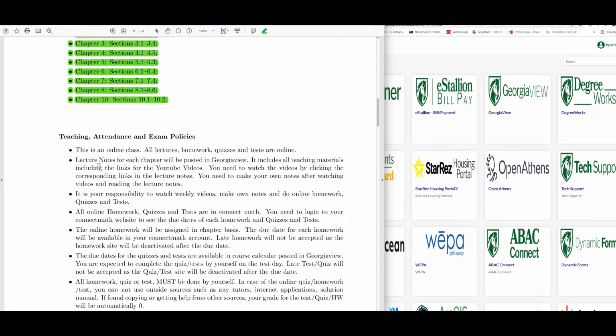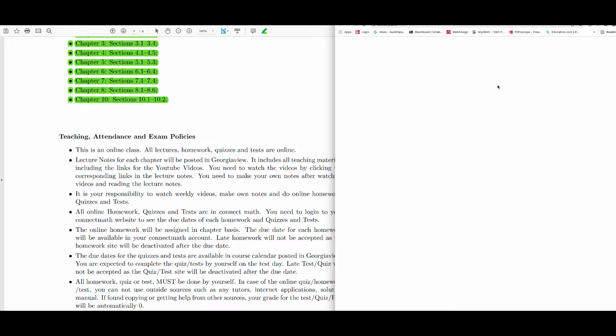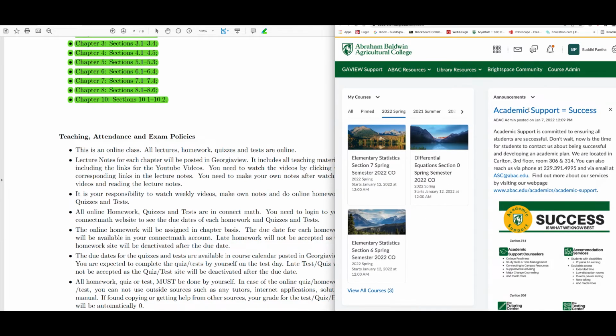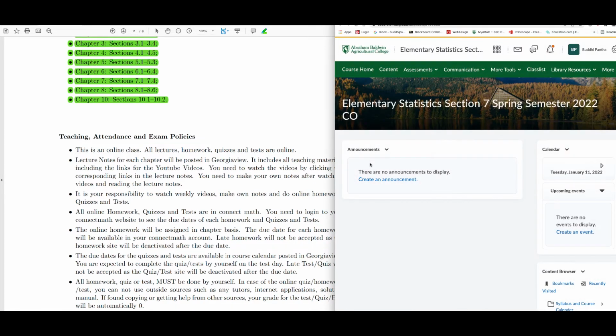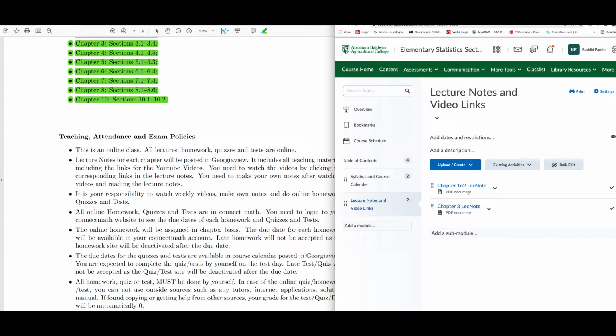Another thing is that the lecture notes for each chapter will be posted in Georgia View. If you click Georgia View, you will be able to see the course, which is Elementary Statistics, section 7. If I click that, this is your course, your stat course, okay? If you click Content, under the content you can see the syllabus and the course calendar, and also the lecture notes and the video links in the lecture notes.